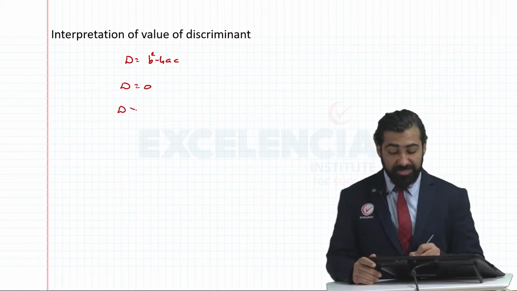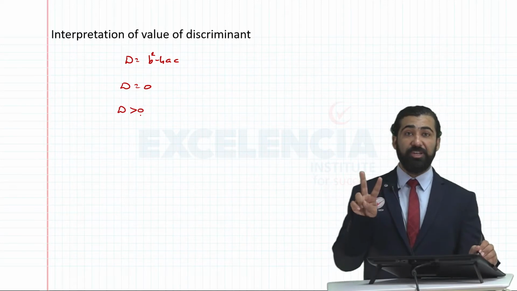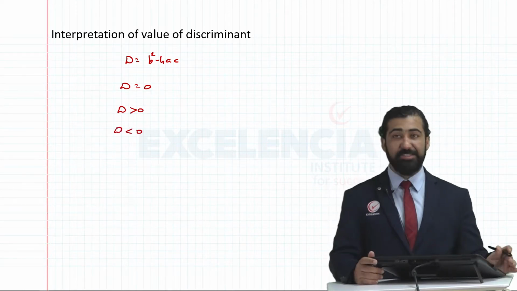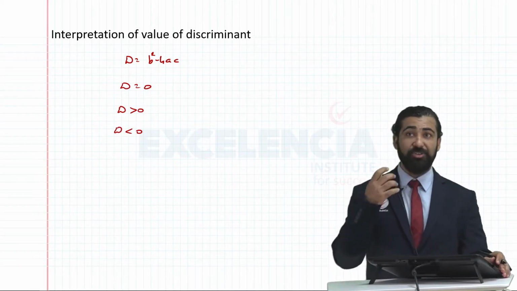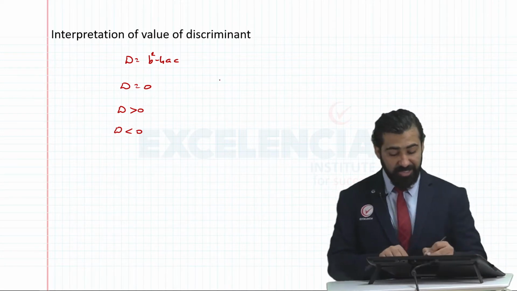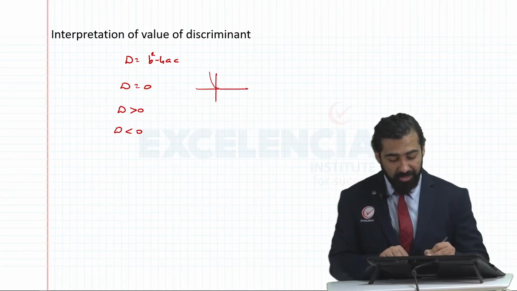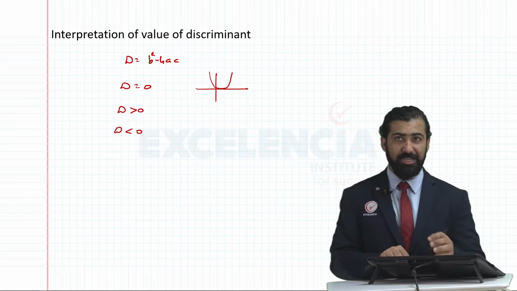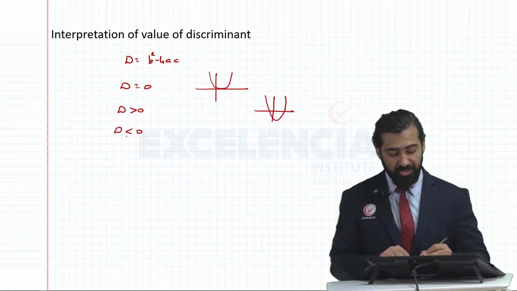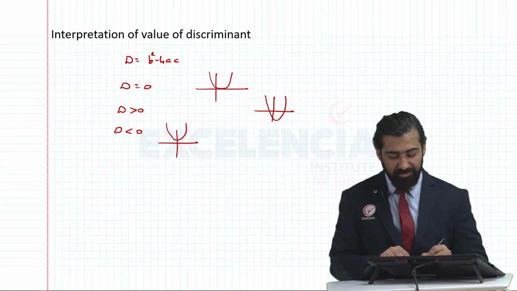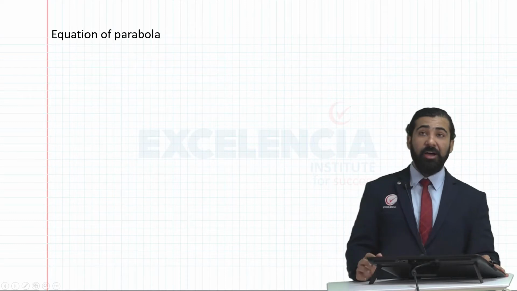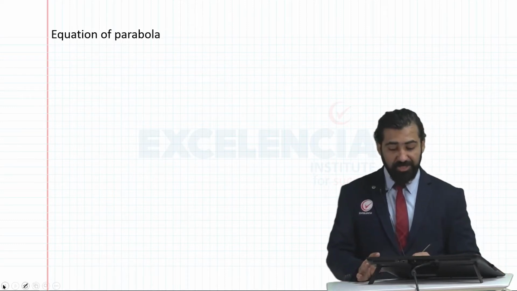If discriminant is greater than 0, that means we have got two real roots. They can be rational or irrational. But if discriminant is less than 0, that means we have got imaginary roots or no real roots. If I were to graph them, for d equal to 0, my graph will brush the x-axis. The x-axis will be tangent. For d greater than 0, the graph will go like this, whereas for d less than 0, the graph will go like this. Okay?